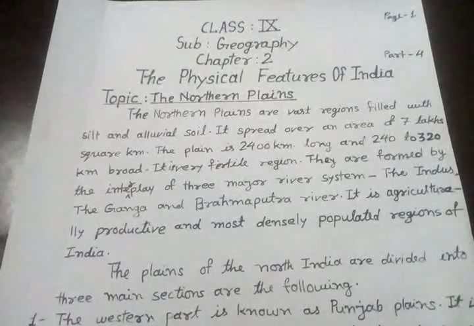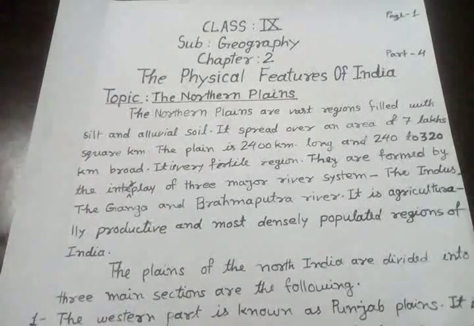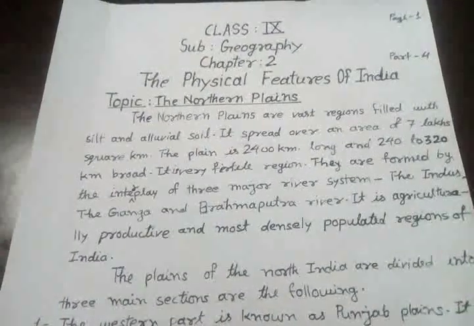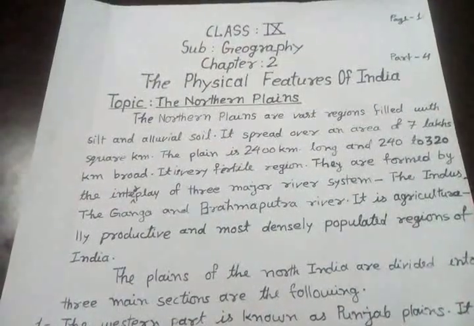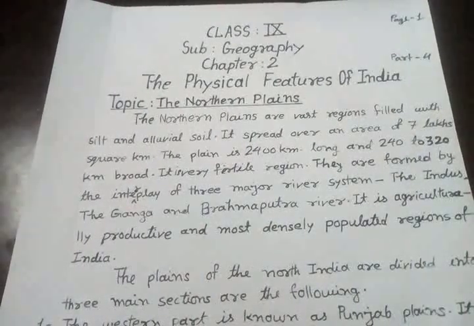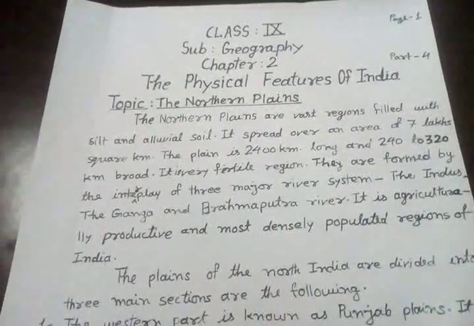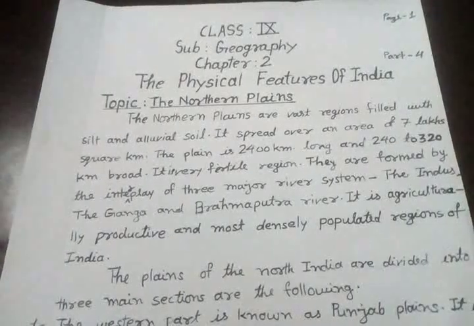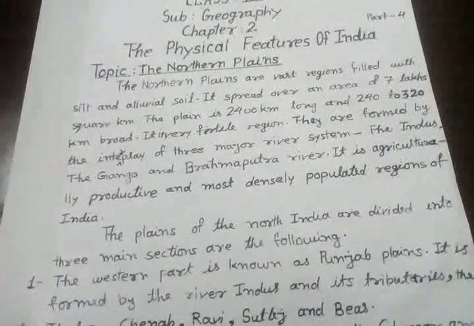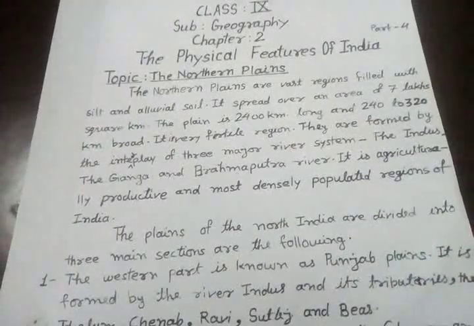They are formed by the interplay of three major river systems: the Indus, the Ganga and the Brahmaputra. It is agriculturally productive due to rich soil, adequate supply of water and favorable climate. It is one of the most densely populated regions of India.